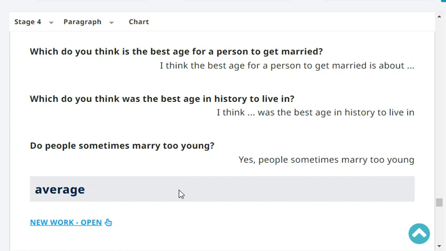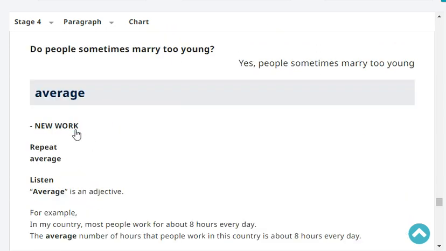Okay. Do people sometimes marry too young? Yes, people sometimes marry too young. Very good. Next, repeat. Average. Average.